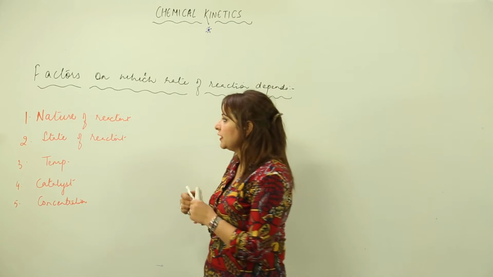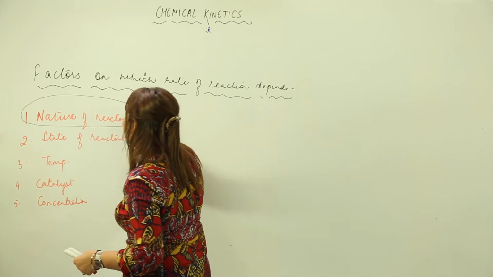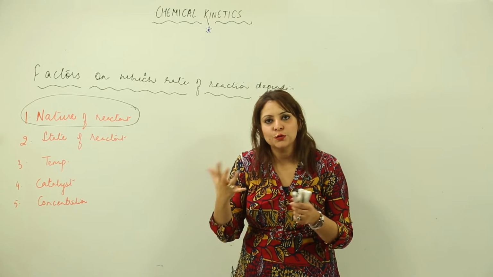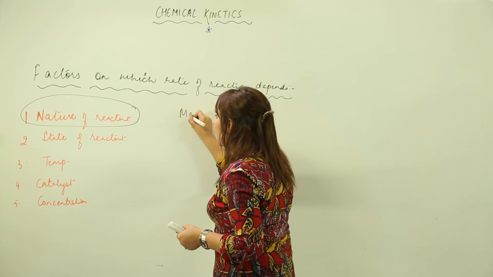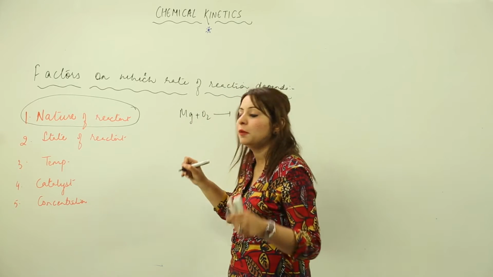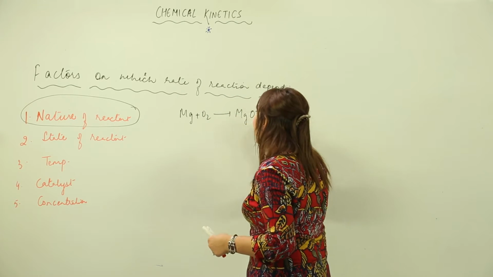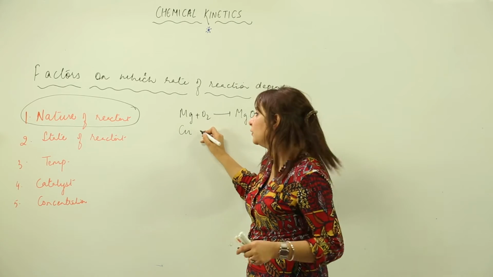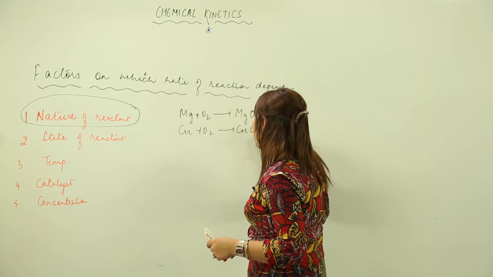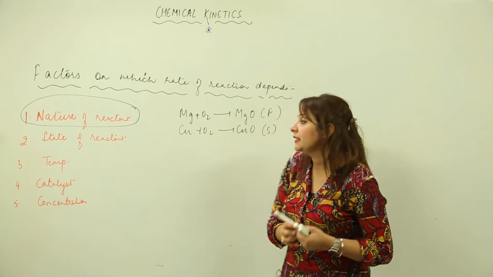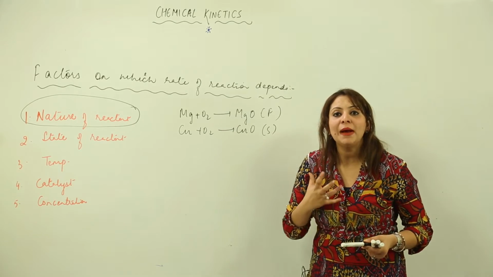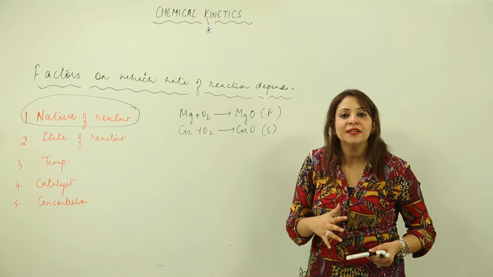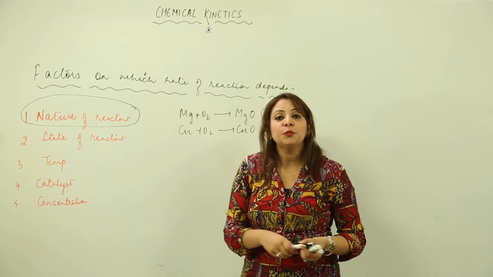So the first factor I am taking into consideration is the nature of the reactant. See, there are many reactions which occur at a fast rate and there are many reactions which occur at a slow rate. For example, magnesium plus oxygen, when we burn magnesium ribbon in oxygen, we get magnesium oxide, and you know that it is a fast reaction. But copper is also a metal, and when we burn it, it forms copper oxide, but it is a slow reaction. So, as you can see, magnesium and copper both are metals, but the rate of reaction in both the cases is different. In one it is fast, another is slow, because it depends upon the nature of reactants.